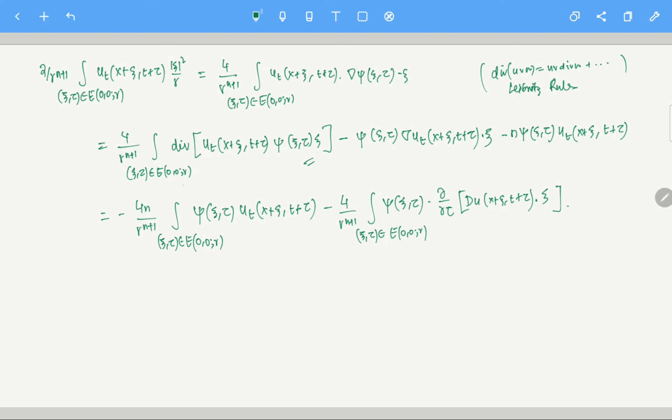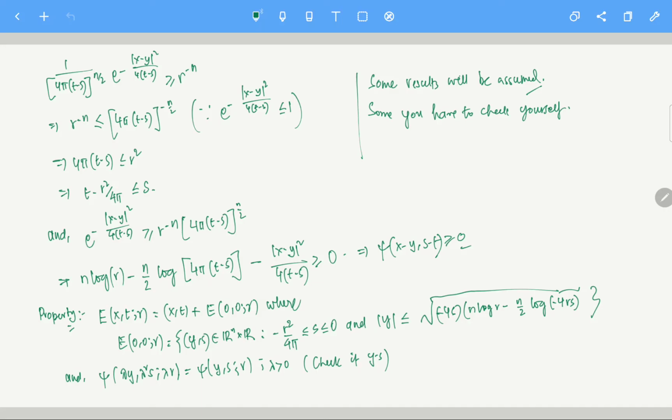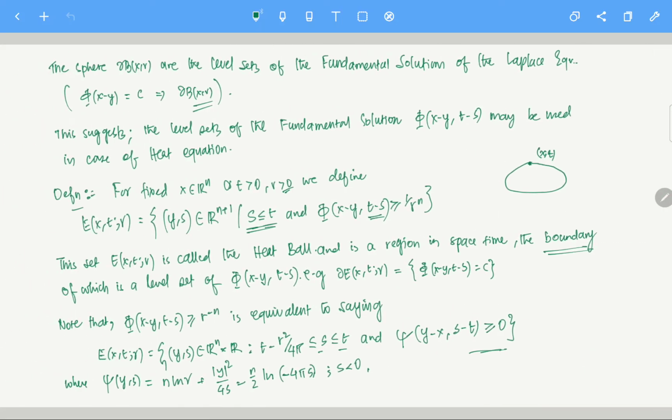And what happens to phi on the boundary? This is true since phi restricted to the boundary of E(0, r) is 0. That's a beautiful property. Phi is defined like that.